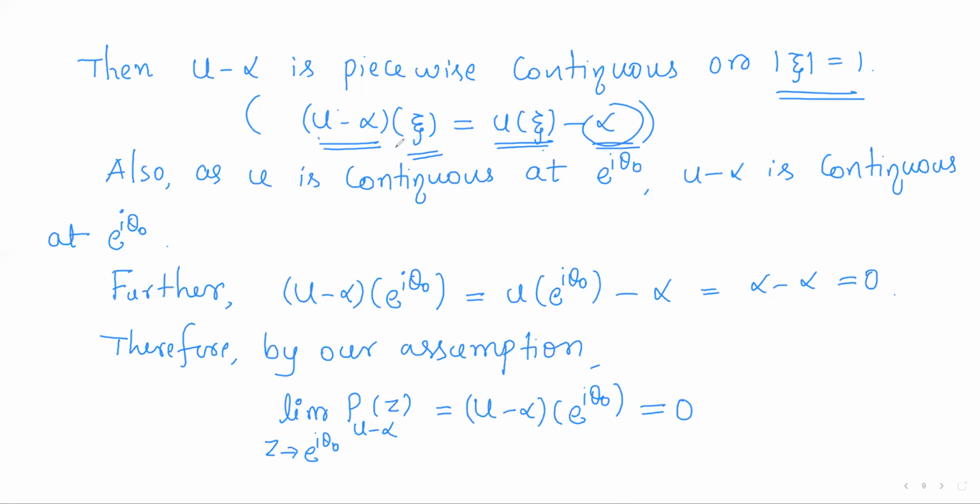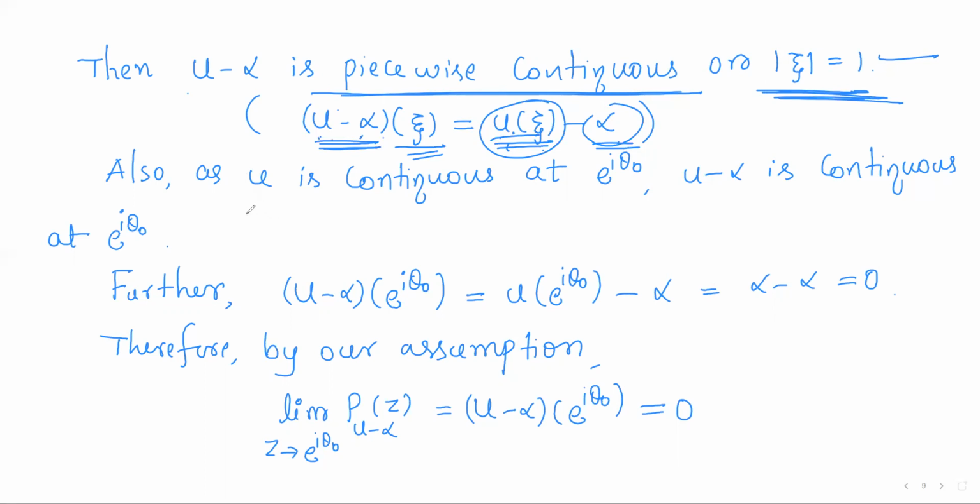So u minus alpha will be continuous wherever u is continuous, and therefore piecewise continuous on the unit circle.